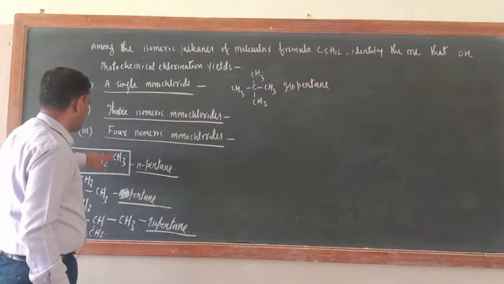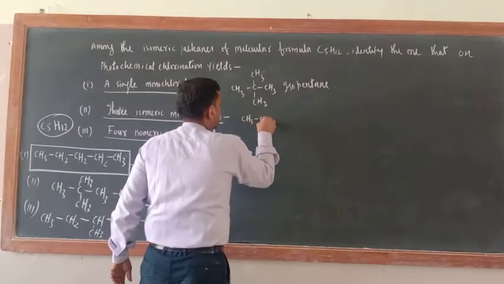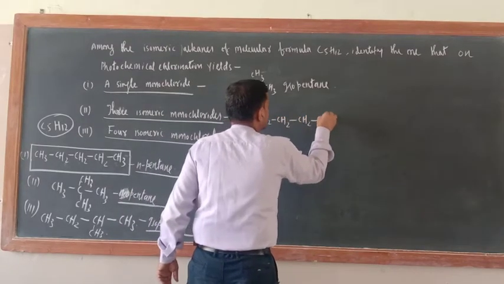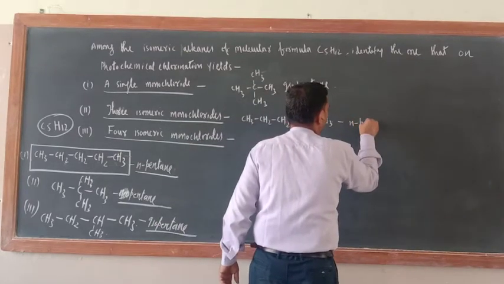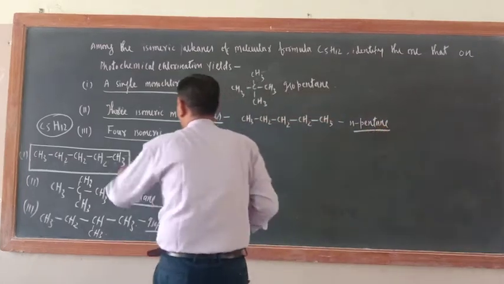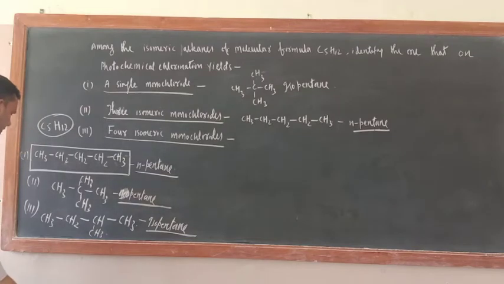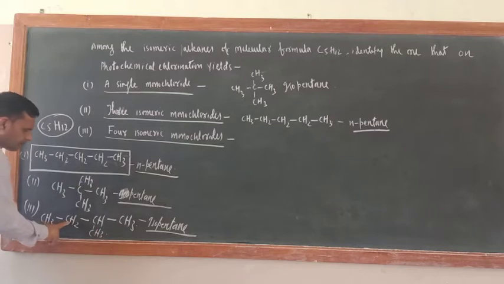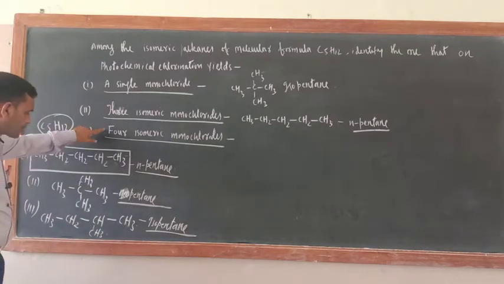So just try to understand. Here what would be there? CH3, CH2, CH2, CH2, CH3. This will be n-pentane. What about this one? 4 means you have to form 4, no problem at all. 1 number or 1 number, this is 2 number, this is 3 number. Okay, 4 should be formed.